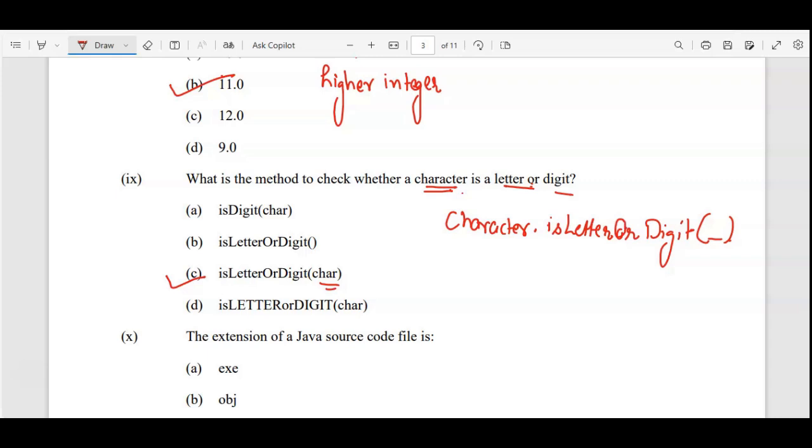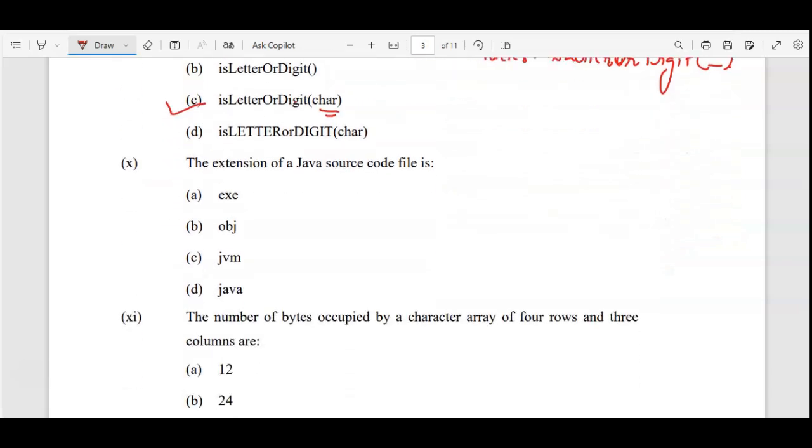So Or with O capital, right? This C is the correct one. Here they have given char because the character value is required. Now the character variable it is. So this one is the correct one. Okay, the extension of a Java source code file is .java. Source code file is .java. So extension is the second name of your file.